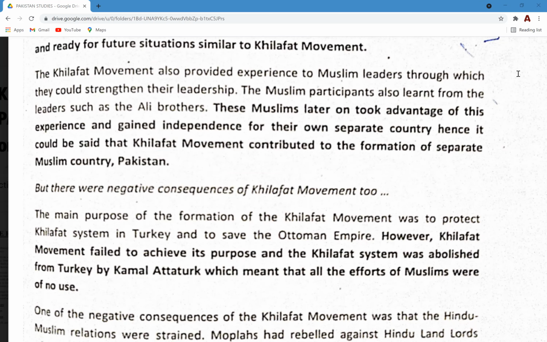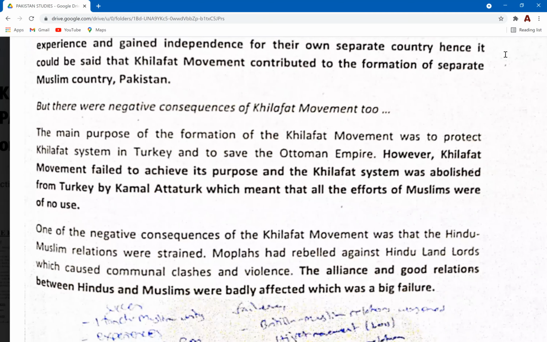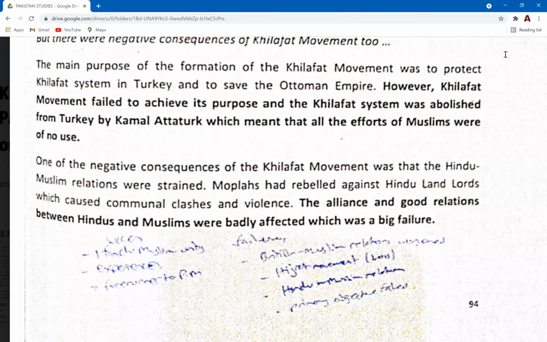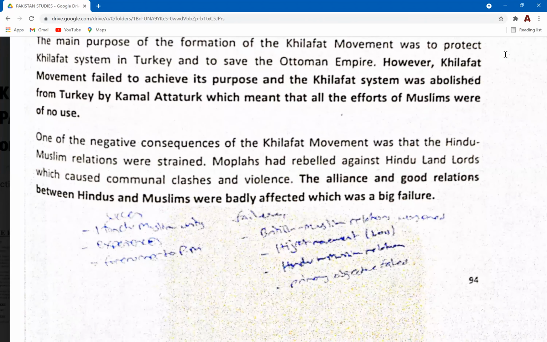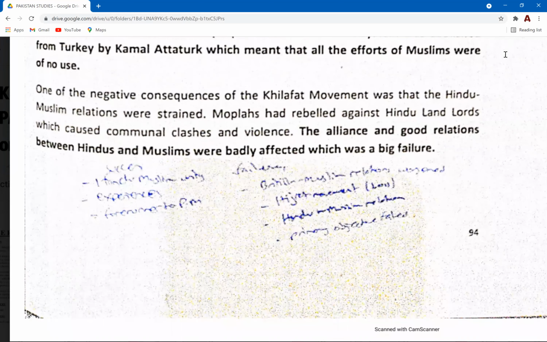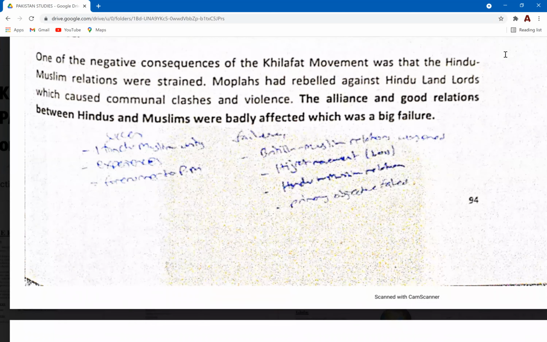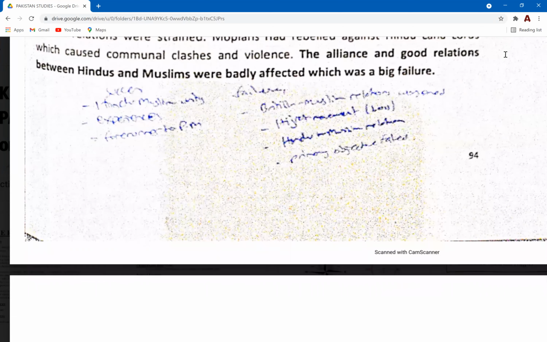And the negative consequences were that they wanted to protect the Khilafat system, and that Khilafat system was abolished, and they were not successful in basically achieving the main objective of the Khilafat movement. Hindu-Muslim relations were strained. Obviously, because the Muslims had expected the Hindus to be on their side throughout the entire movement, but the Hindus were just concerned about their own image.